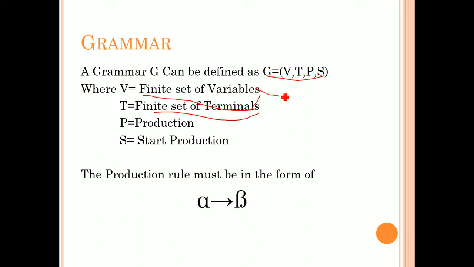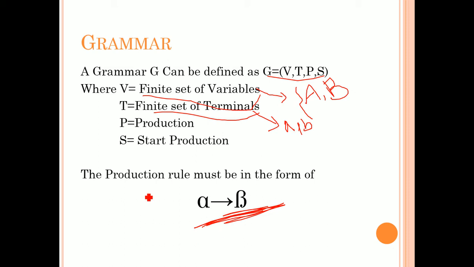These variables you can represent as capital letters like A, B. Whereas coming to terminals, you can represent them in small case letters, like a, b, like that you can represent finite set of terminals, and P is the production symbol, and that production you can write like this: alpha tends to beta.